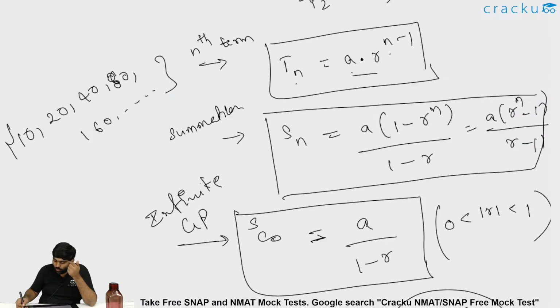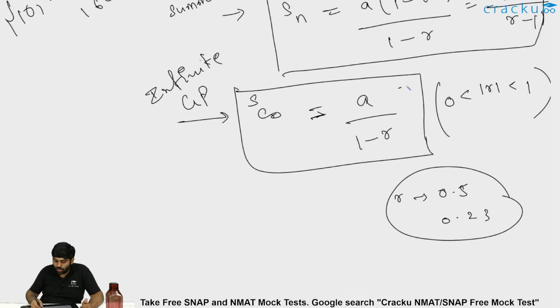So if you want to find the sum of all the terms till infinity, that is 10 plus 20 plus 40 plus 80 and so on, the summation will also tend to infinity. You won't be able to write it in the format a by 1 minus r. This is only possible, tending to some finite value, if mod r is less than 1. r can also be negative, but it should again be greater than minus 1. It can't be minus 2 or minus 3.